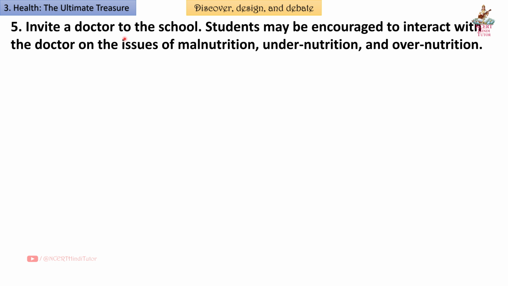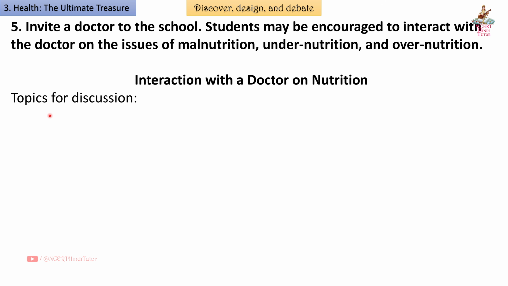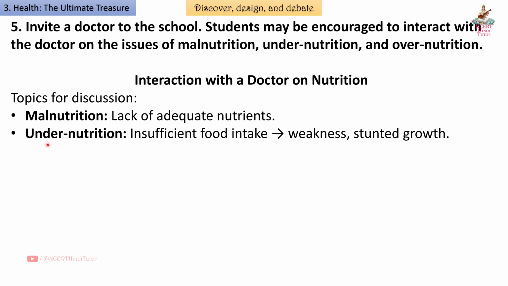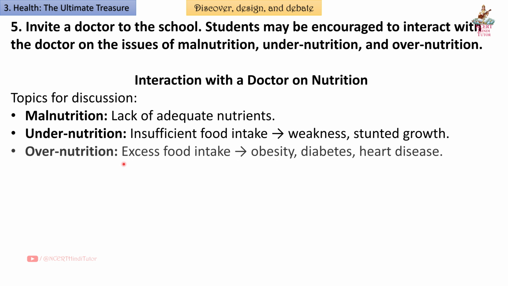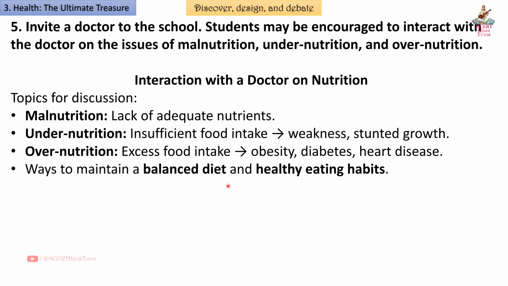Question 5. Invite a doctor to the school. Students may be encouraged to interact with the doctor on the issues of malnutrition, undernutrition and overnutrition. Interaction with a doctor on nutrition. Topics for discussion: malnutrition, lack of adequate nutrients; undernutrition, insufficient food intake, weakness, stunted growth; overnutrition, excess food intake, obesity, diabetes, heart disease; ways to maintain a balanced diet and healthy eating habits. So friends, you can discuss these points with the doctor.